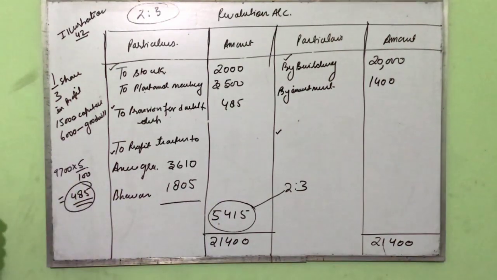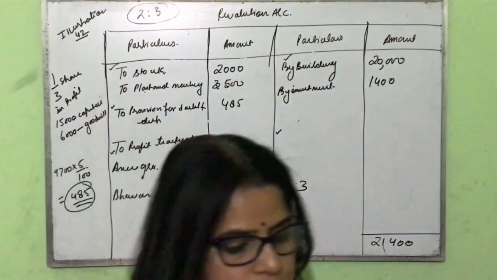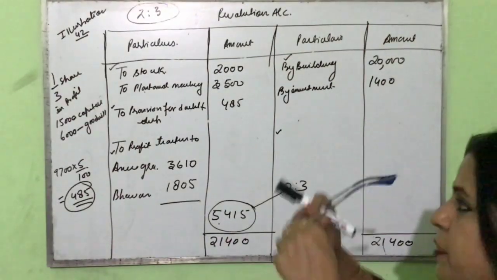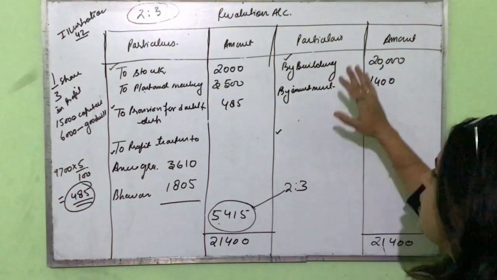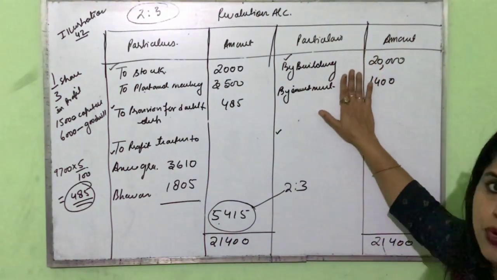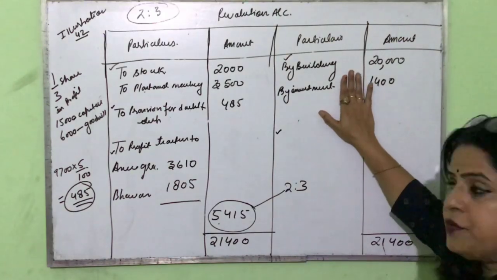1805, that is 5,415. So this way we prepare the revaluation account. You can see when the asset is decreasing, we record it in the debit side of the revaluation account. When the asset is increasing, we show it in the credit side of the revaluation account.